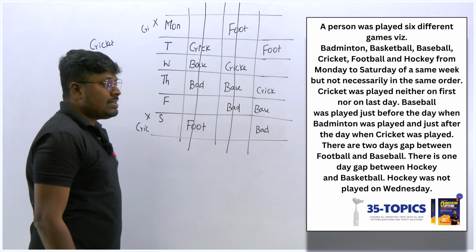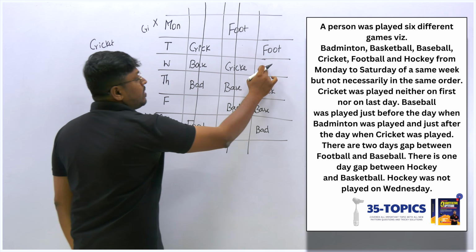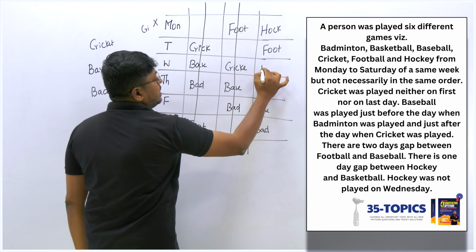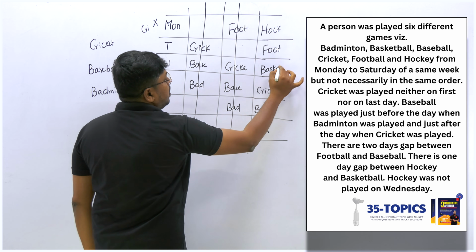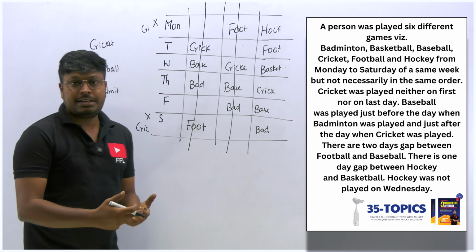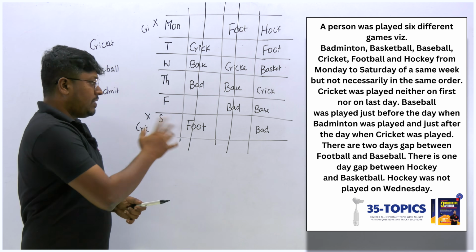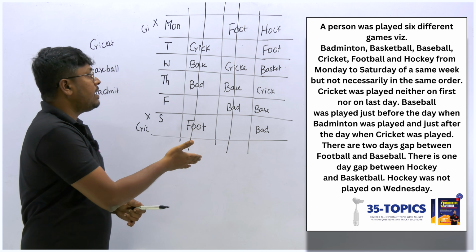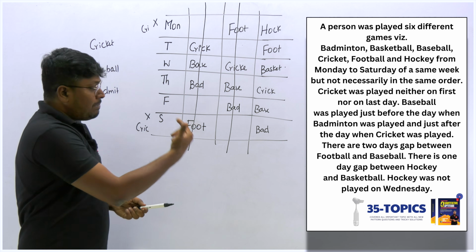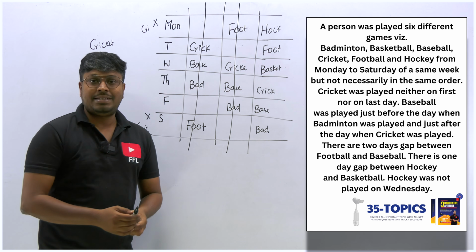And the last point they said is hockey was not played on Wednesday. If hockey was not played on Wednesday, then definitely hockey should be on Monday, and basketball should be on Wednesday. No other way, since between hockey and basketball there should be a gap of 1. So I fixed here. Out of 3 possibilities, the last one is correct. Let me check the answer: hockey, football, basketball, cricket, baseball, and badminton. Yes. So this will be the answer for this seating arrangement puzzle.